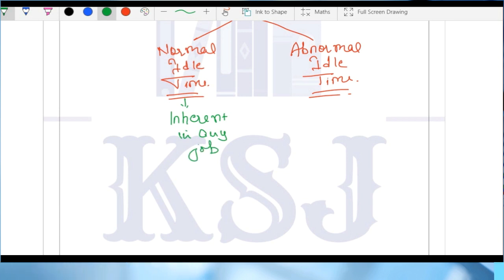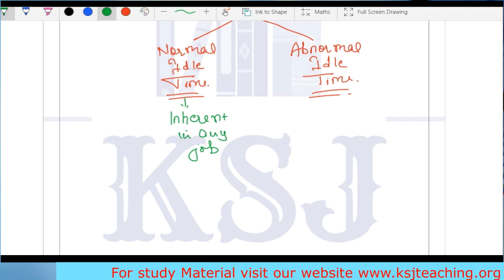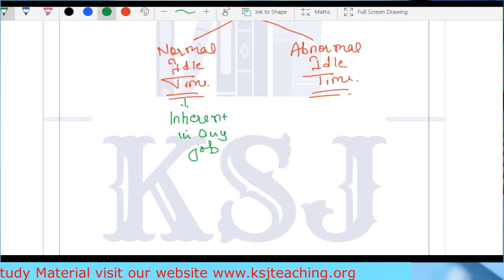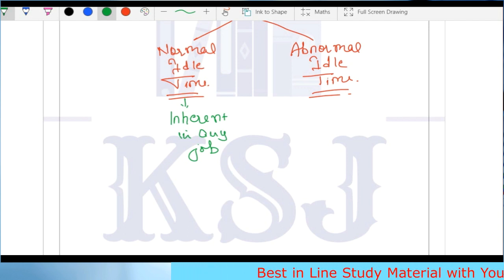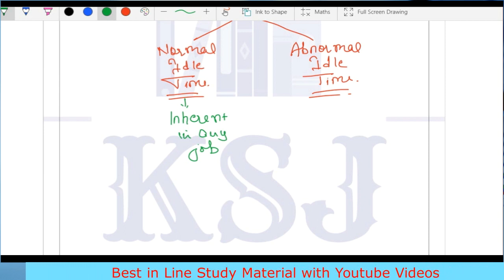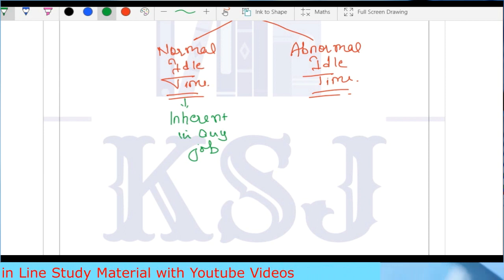Clear? That means, like I took the example, your worker needs a break to have food. Your worker needs a break to have some tea, coffee. Your worker needs a break to go to the washroom. Obviously, sir, when he is having the tea or coffee or having the food, he will not be producing. He will not be working on the machine. Obviously, sir. That means he is sitting idle, but we cannot deduct the salary for this time. Right? We'll pay him the wages during this time.